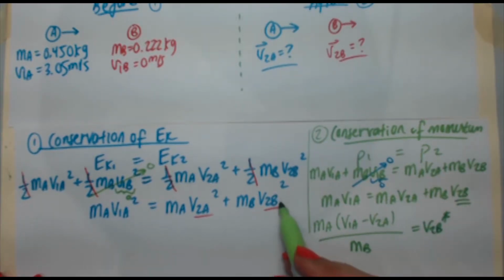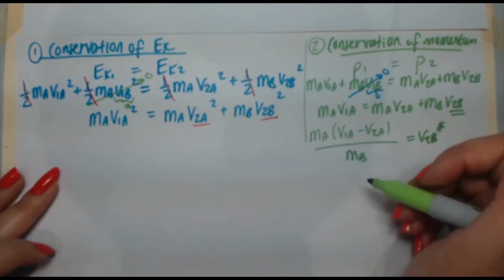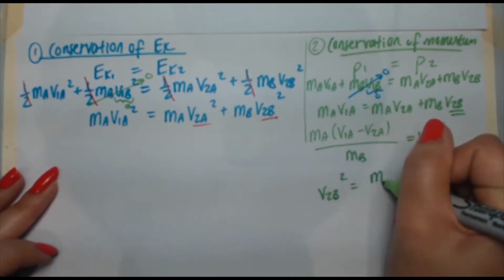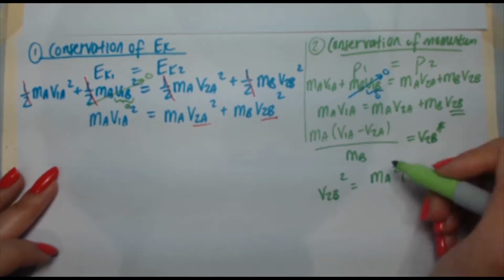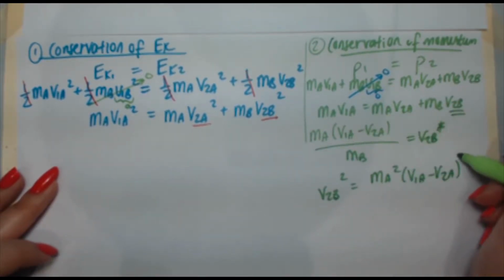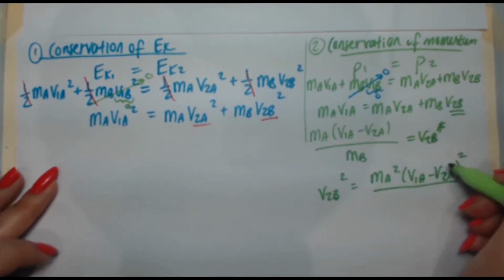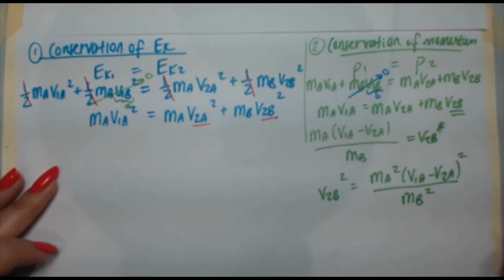Now, in the energy expression, I have v2b squared. I'm just going to go ahead and do that here and then plug it in, just to make things a little bit easier. So v2b squared is equal to ma squared times v1a minus v2a, all squared. Make sure you don't square the individual parts. This bracket has to be squared, the whole expression, because this whole thing squared is not the same as these two squared and then subtracting each other. So there's my expression for v2b squared.